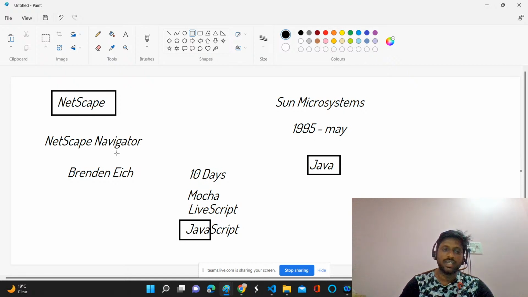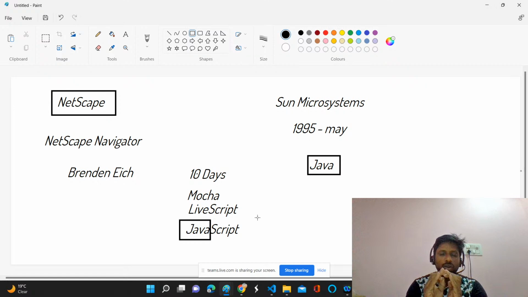Anyway, they had some interaction with Sun Microsystems. Java is a product of Sun Microsystems, and Sun Microsystems approached Netscape. Netscape hired this great programmer or engineer called Brenden Eich. So these people had a chance to utilize the brand of Sun Microsystems and that programming language.